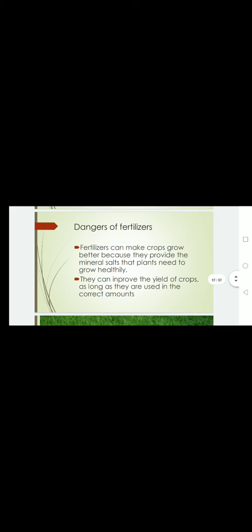Danger of fertilizers. However, there are many dangers of fertilizers. Sometimes fertilizers can make crops grow better because they provide the mineral salts that plants need to grow healthy. They can improve the yield or production of the crops as long as they are used in the correct amount. They increase production, but there are some dangers of the fertilizer.